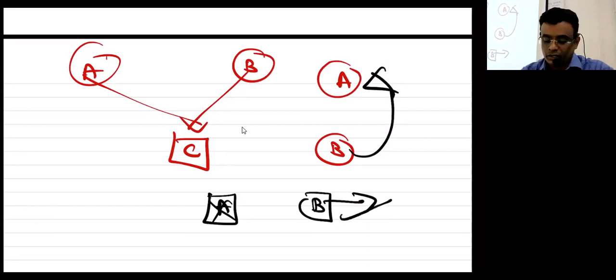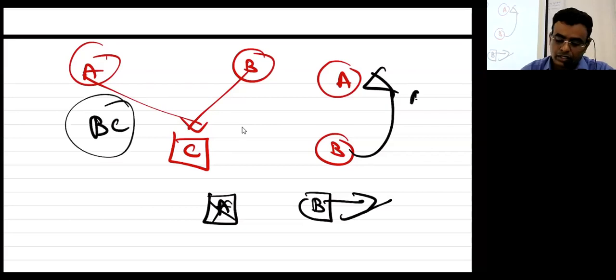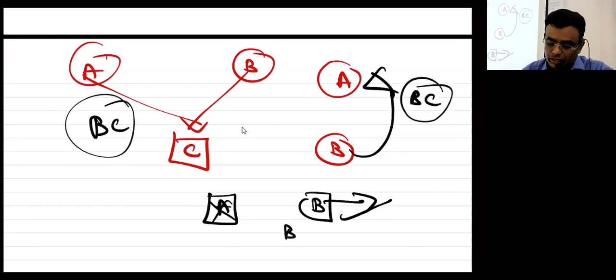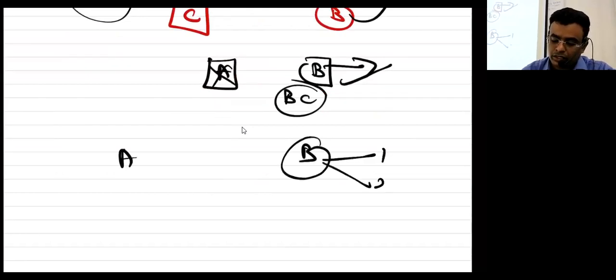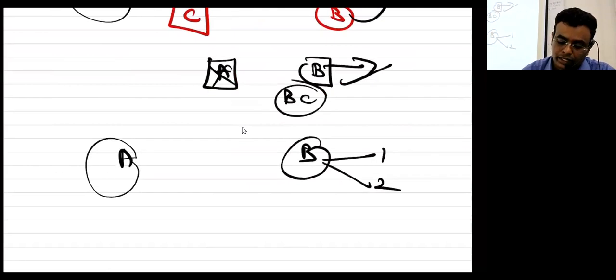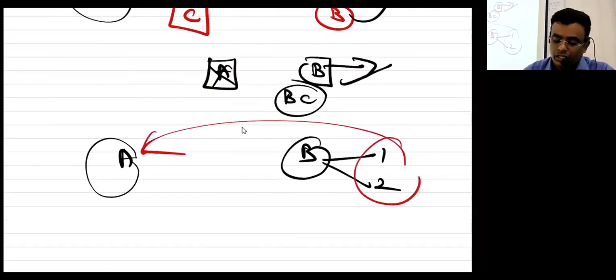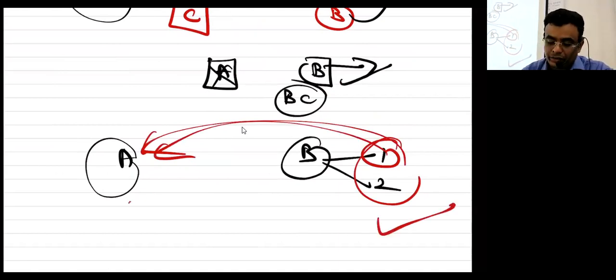So that is also business combination. Then company A is there, company B is there. Company B has two businesses. Company A is acquiring either both of the businesses or any one of them. Then again this company will continue, this company also will be there, only one business has been transferred. Business combination. Yes or no?